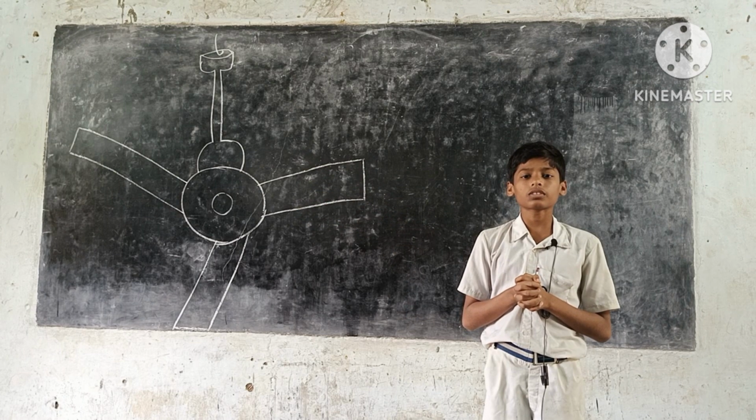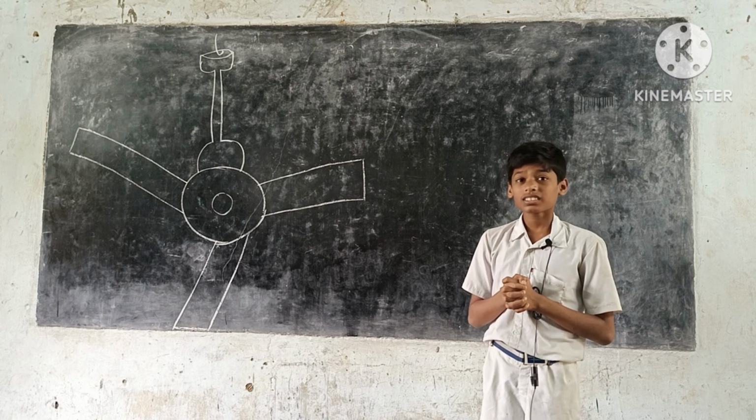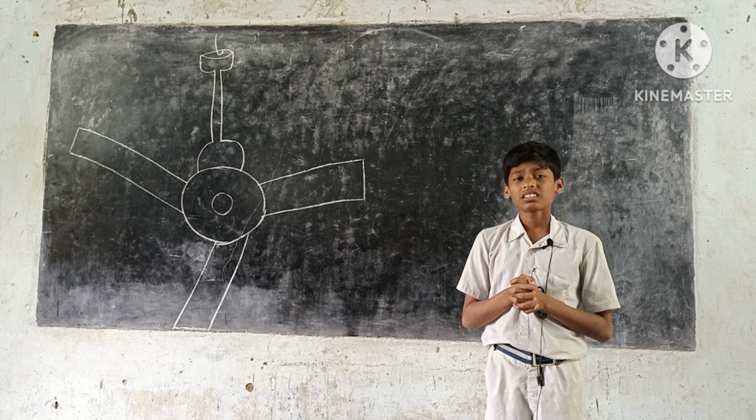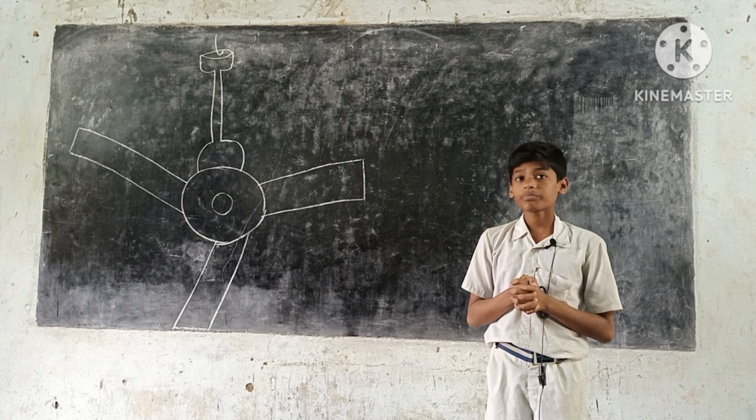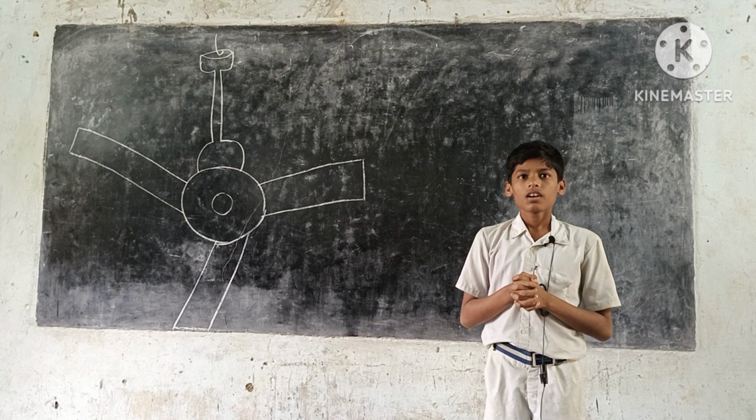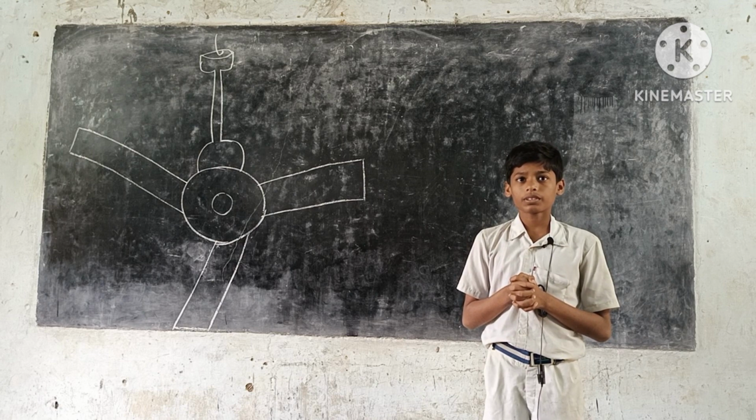Now, WH word questions. What is this? What is its size? What is its shape? What is its color? What parts has it? What is it used for? What is it made of?